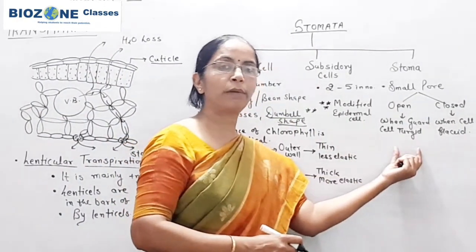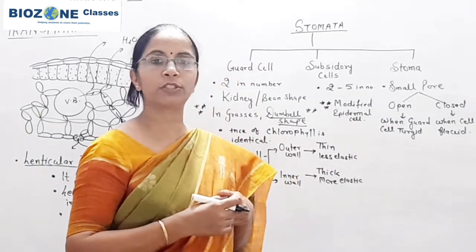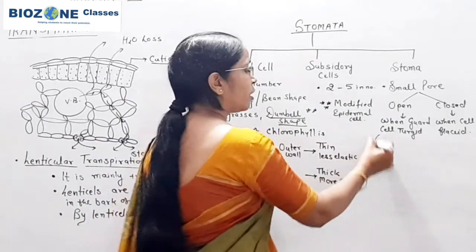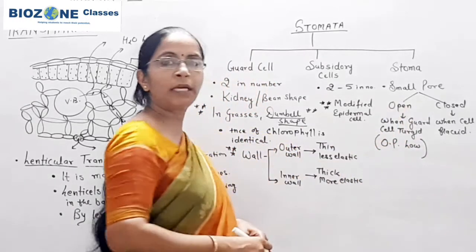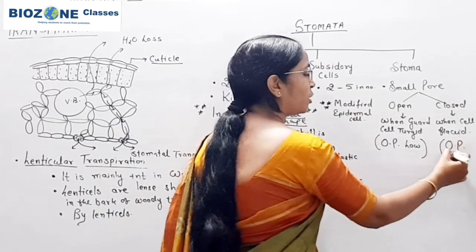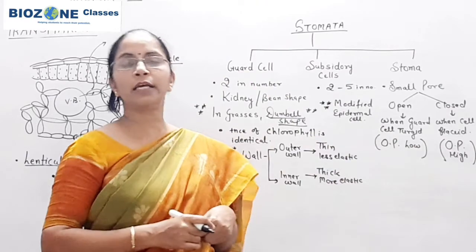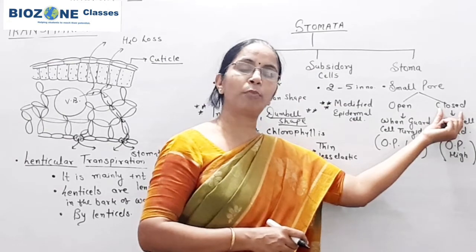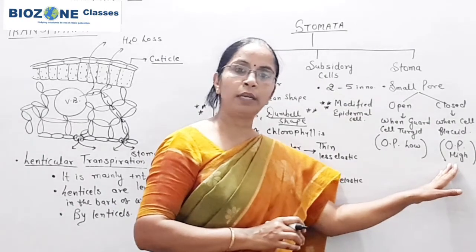Remember the meaning of turgid for objective purposes, in terms of osmotic pressure, as questions are actually asked. When guard cells are turgid, that means the osmotic pressure of the guard cell is low, then the stomata open. Opposite to this, when the osmotic pressure of the guard cell increases or becomes high, the increase in osmotic pressure of the guard cell is responsible for closing of the pore or the stomata. So remember this concept very well for your NEET exams.